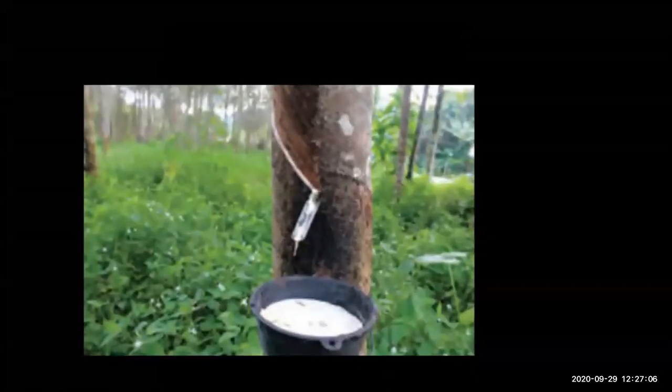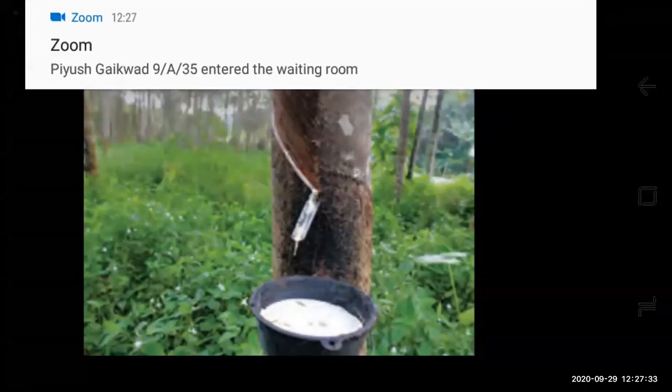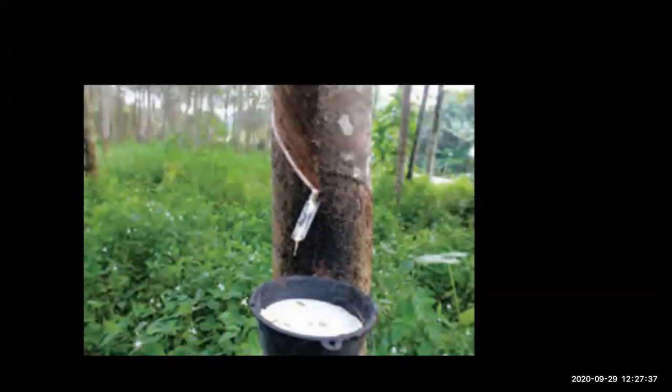Now you can see this diagram which is showing gum and latex. This gum and latex, from which tree does it come out? From the rubber tree. You might have seen the rubber tree. So in this tree, how are the waste materials removed? They are removed in the form of rubber or gum. Whereas in some other plants, it is in the form of crystals of calcium oxalate. That is called raphides. Okay, it is a needle-shaped structure and it prickles in our hand and it causes irritation to the skin also.